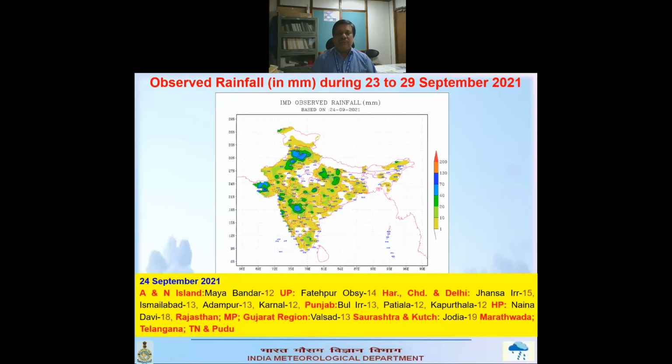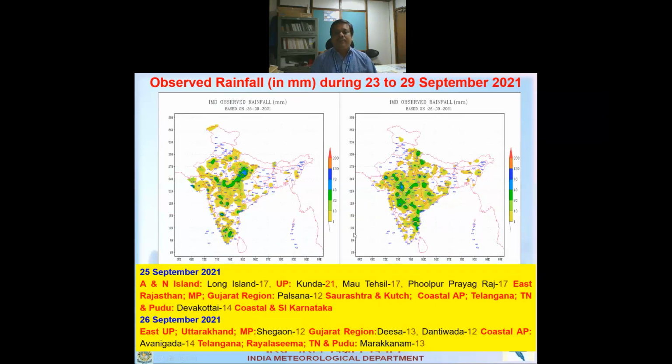Then this is the 24th. Here the Andaman Nicobar Islands region also got rainfall. Then the whole UP region got a good amount of rainfall. Then Haryana, Chandigarh, Delhi, Punjab, Himachal Pradesh, and also Rajasthan. Then here we can see Gujarat, Saurashtra and Kutch, Marathwada, and this part, Telangana, and Tamil Nadu and Puducherry also got a good amount of rainfall.